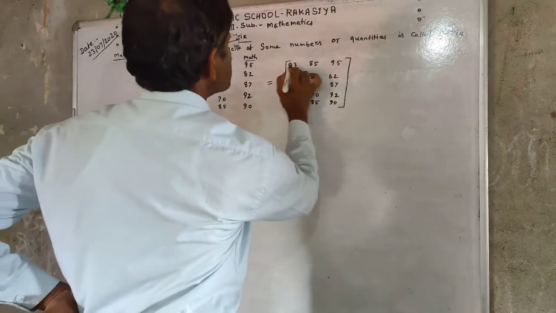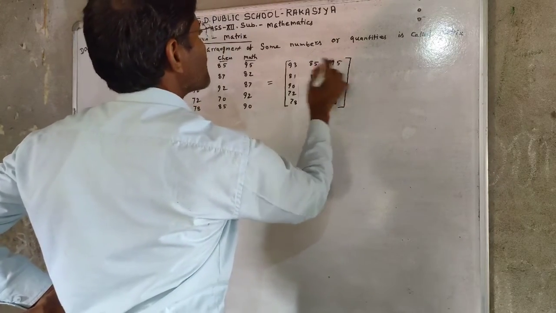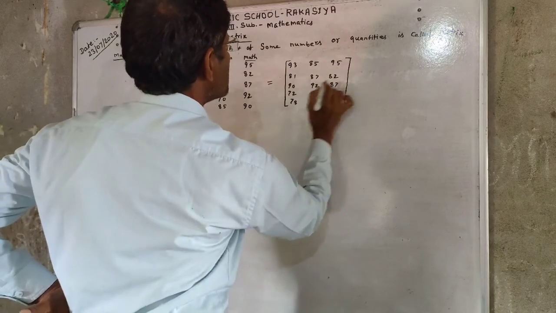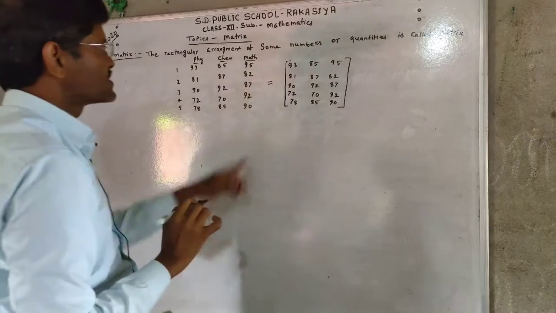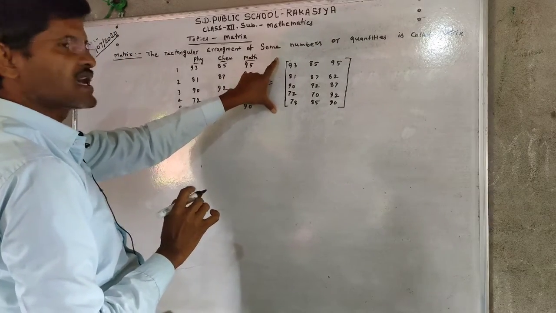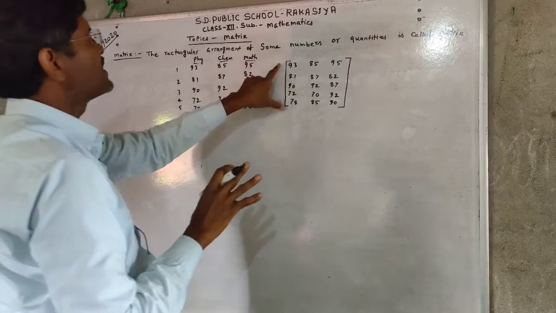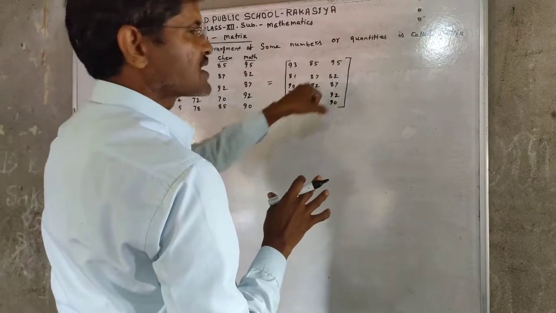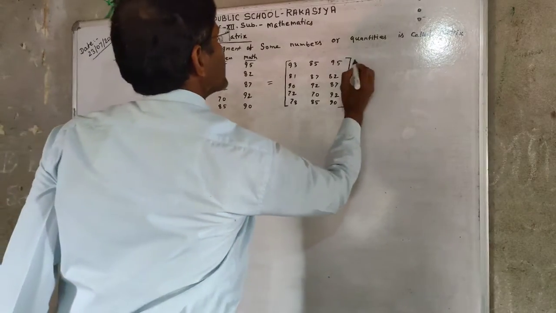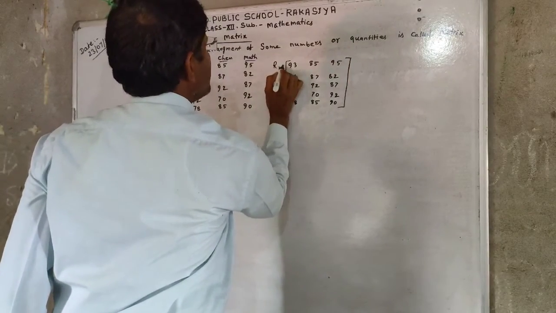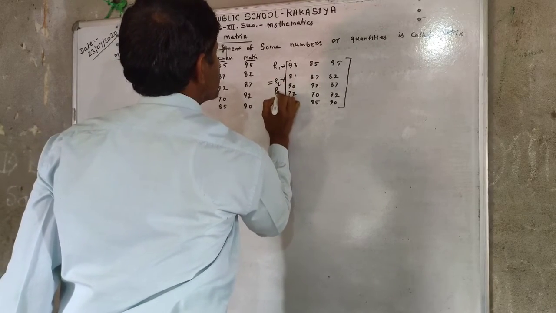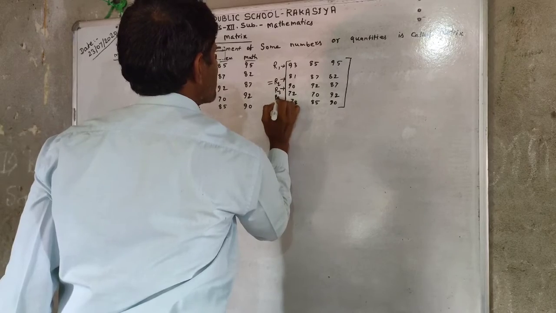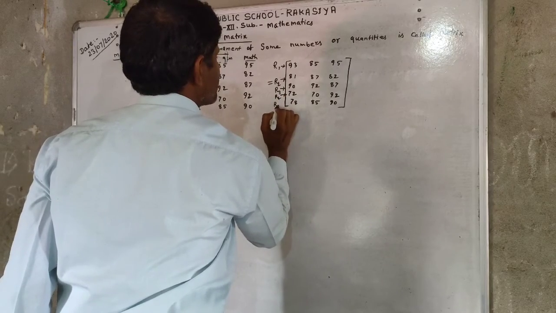Hence, in this given matrix, there are first row, second row, third row, fourth row, and fifth row. The given matrix has 5 rows and 3 columns. Rows are denoted by R1, the first row, then the second row, third row, fourth row, and fifth row.